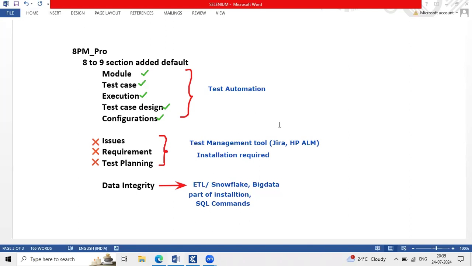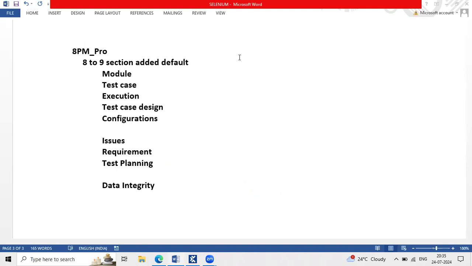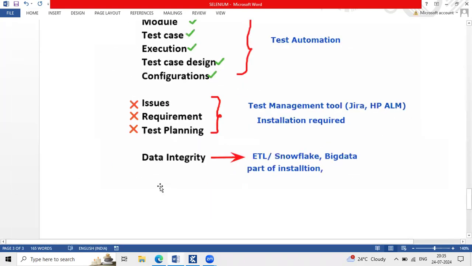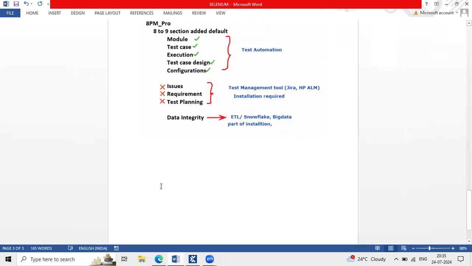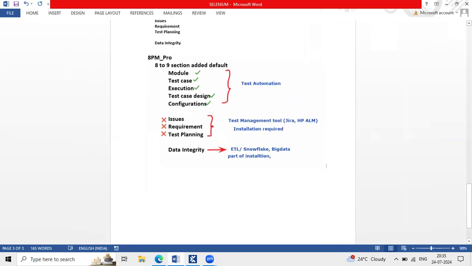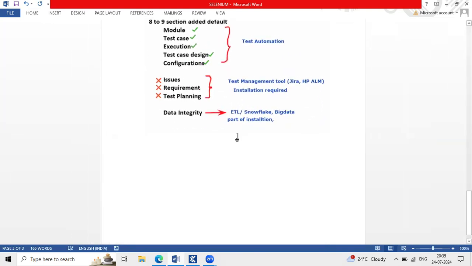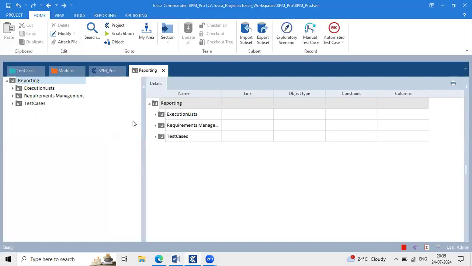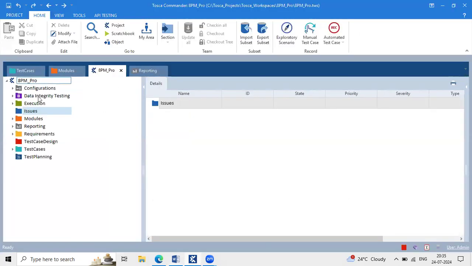So now the project creation: each project is holding how many sections, and what are the sections we are going to work with in real time. I just explained everything. Clear with this? Yes, Anusha. So my next point is here. I just want to show you. So all these sections are done. If you create any project, team, this is the flow.